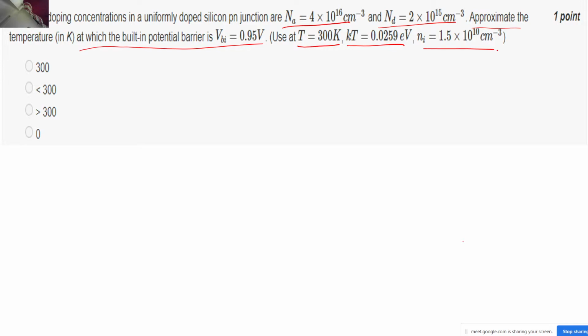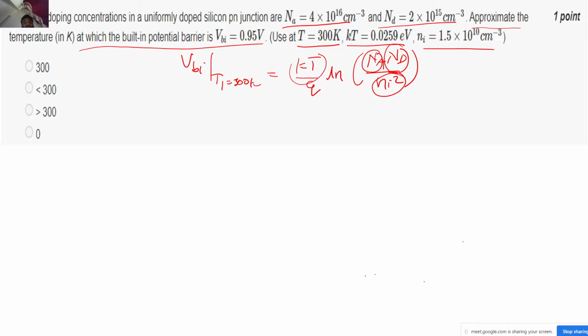So first of all, let's calculate the VBI, the value of the built-in potential at this particular temperature, correct? So I am calling this T1 equal to 300 Kelvin, correct? So what is the formula? KT by Q ln of Na Nd upon Ni square, correct? You have Na, you have Nd also given, and you also know the value of Ni and KT, correct? So if you just put these values, then you will get that VBI at 300 Kelvin will be 0.689 volts, correct? So this is the value at this particular temperature, right?